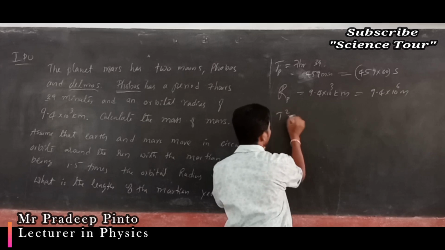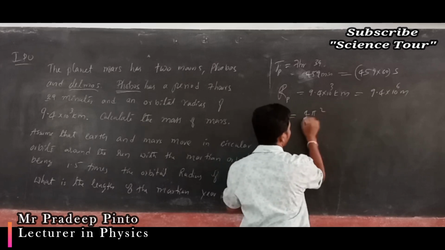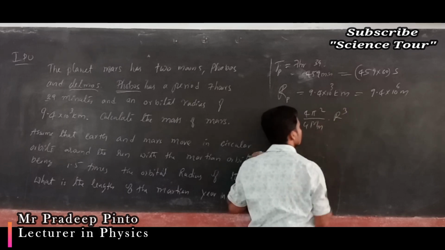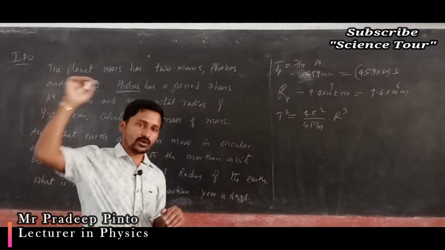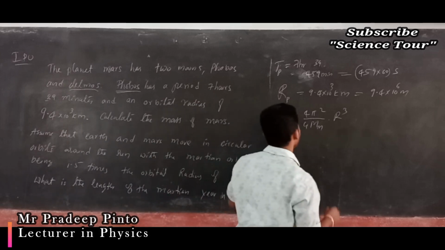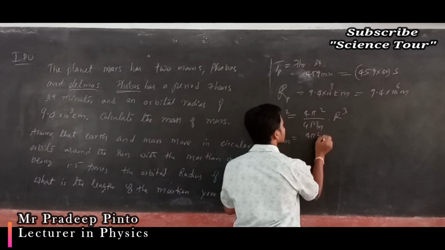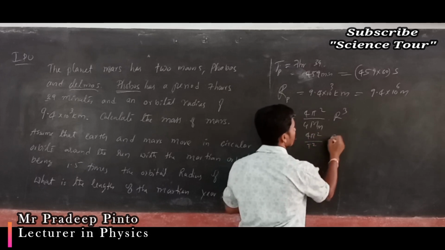So we know that the time period T squared is equal to 4 pi square divided by G into mass into r cube. But the mass here is nothing but the mass of Mars. That was in the derivation, it was the mass of the Earth. Now we get the mass of Mars, which is equal to 4 pi square divided by T square into r cube.